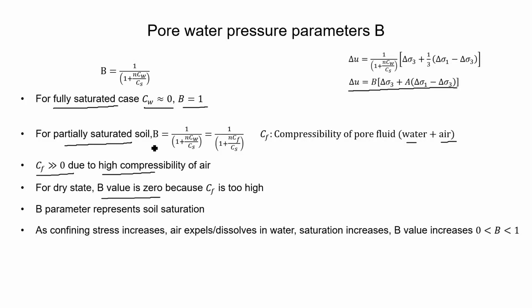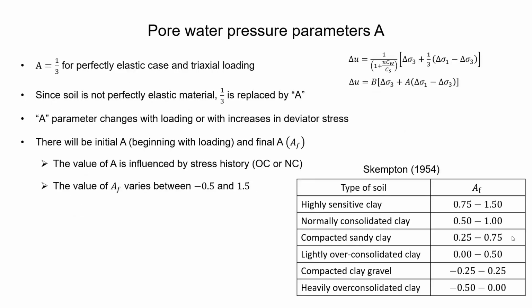So we can say that this value of B is related to the saturation of the soil. As the saturation increases, the B value increases, and the B value lies between 0 and 1.